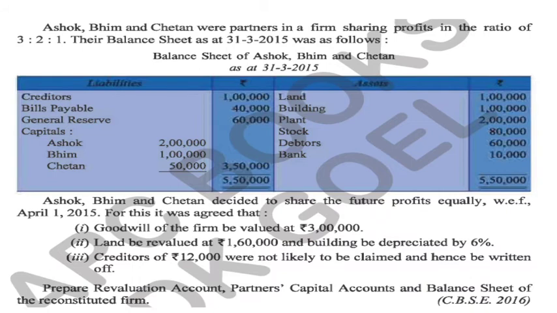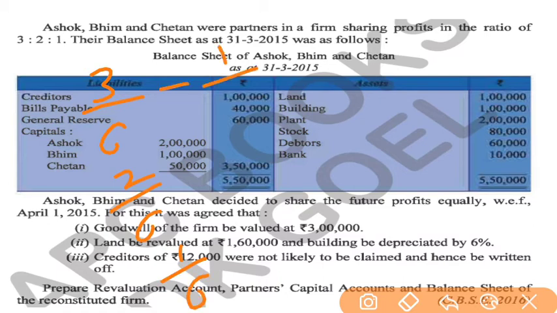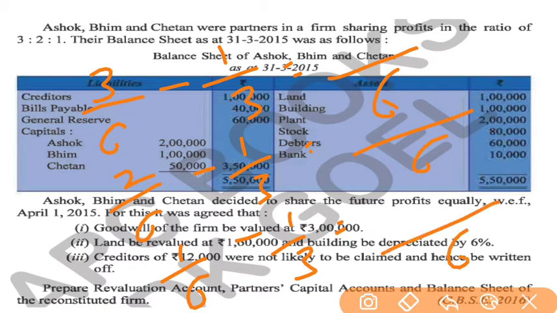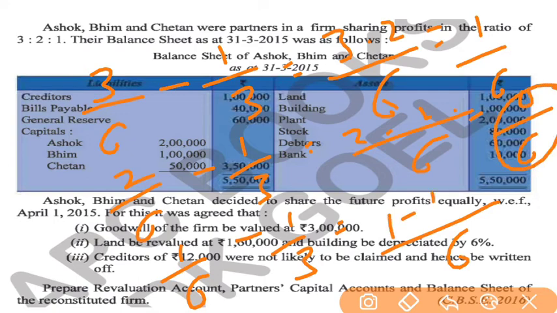Now the old ratio is 3:2:1, it means 3/6, 2/6 and 1/6, and the new ratio is equal, it means 1/3, 1/3, 1/3. We had already done this kind of questions in which we calculate gaining and sacrificing ratio. So 1/6 will be the sacrificing ratio, 0/6 means no gain no sacrifice, and minus 1/6 means he will gain.